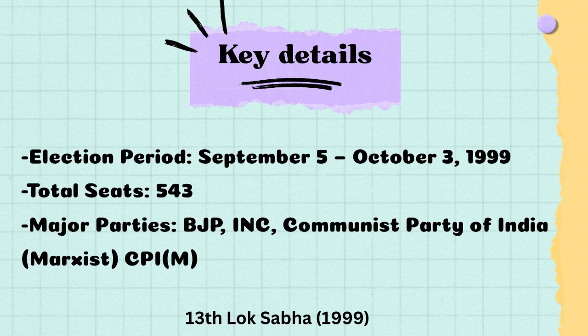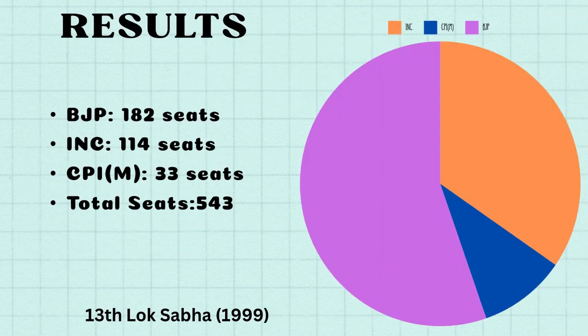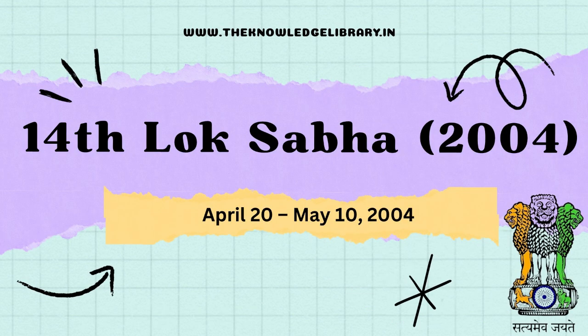The total seats were 543, with the major parties including BJP, INC and the Communist Party of India. The results of the 13th Lok Sabha election were: BJP gained 182 seats while the INC won 114 seats, with the CPI winning 33 seats. Now let us move on to the 14th Lok Sabha election. The 14th Lok Sabha elections were held 5 years later in 2004.